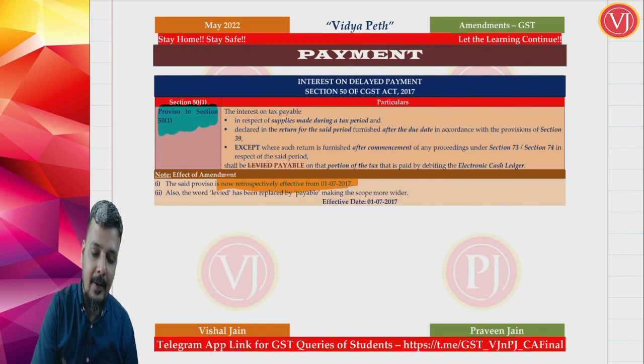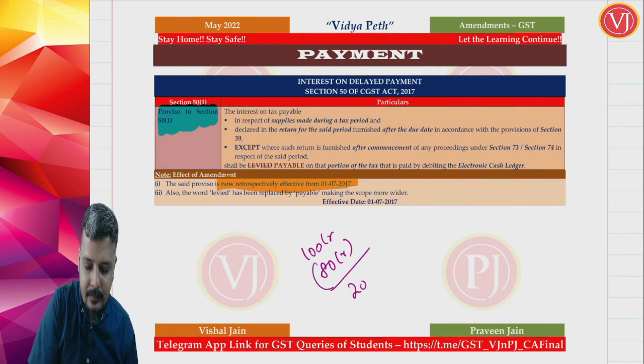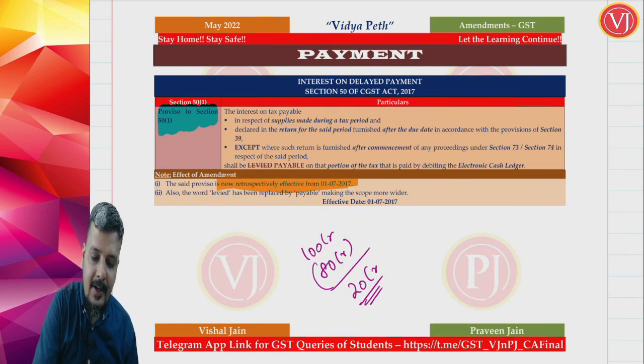Say for example, my gross liability is 100 crores. I have ITC of 80 crores. 20 crores is the only payment that I pay by cash ledger. So this is my gross output tax, this is my ITC, and this is my net output tax.